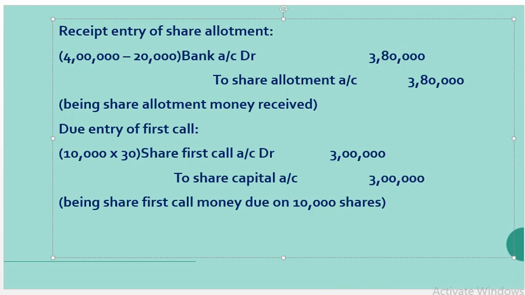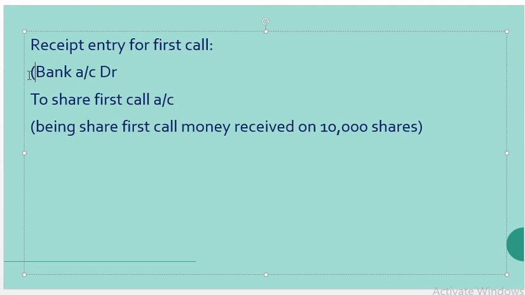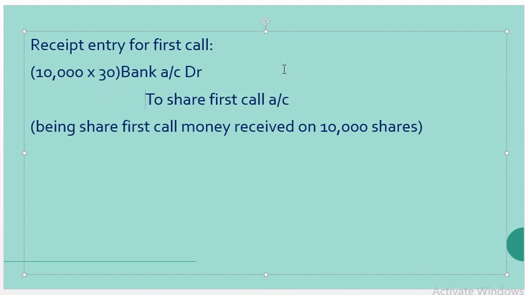Next is the receipt entry. Journal being bank account debit to share first call account. There is no calls in arrears, so we have received all the money. Amount will be 10,000 into 30 each. So the amount to be debited in our bank account is 3 lakhs exactly. So there is no due on first call.